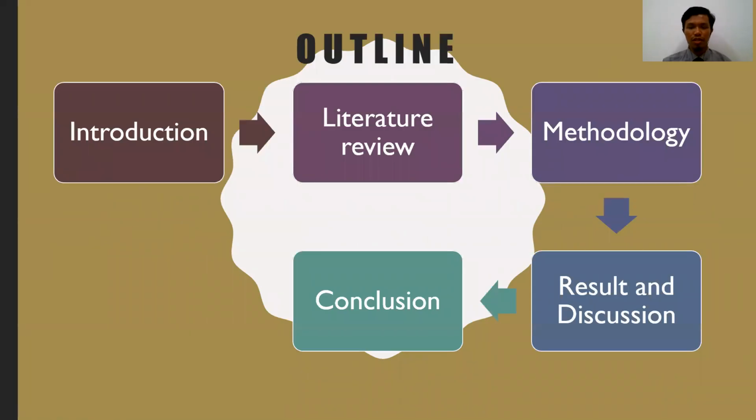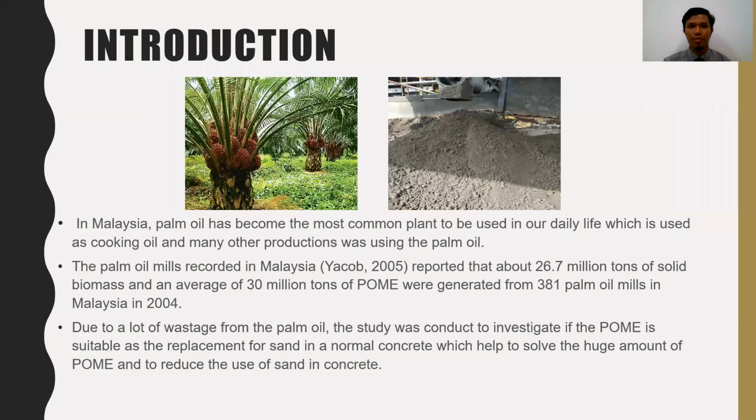So let's talk about the outline. The first is introduction, the second is literature review, the next is methodology, the next is result and discussion, and the last one is the conclusion. Each of these parts I will explain in the next slide. So the first one is the introduction.